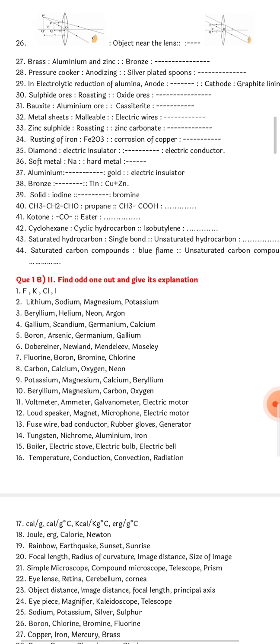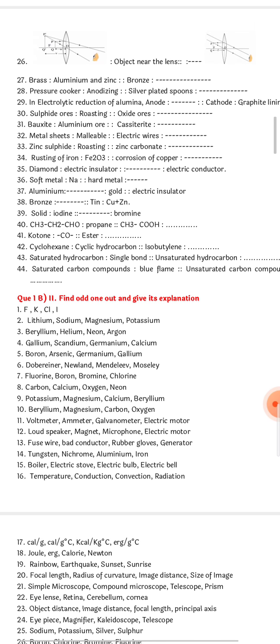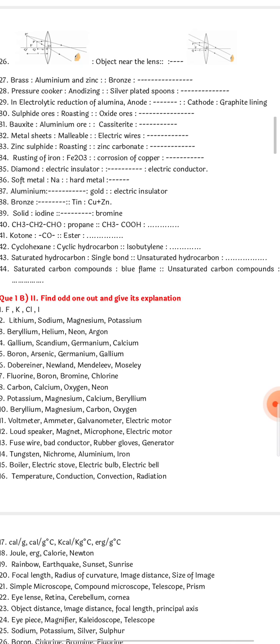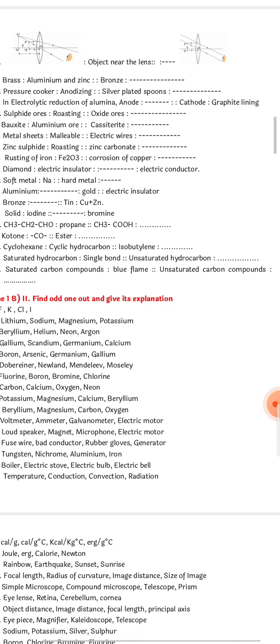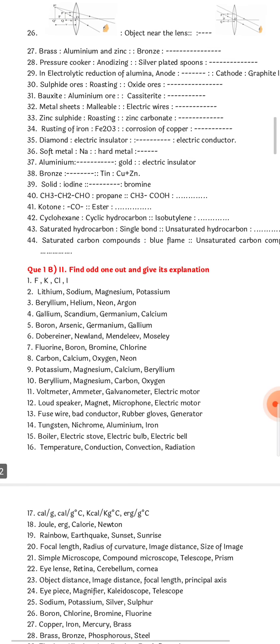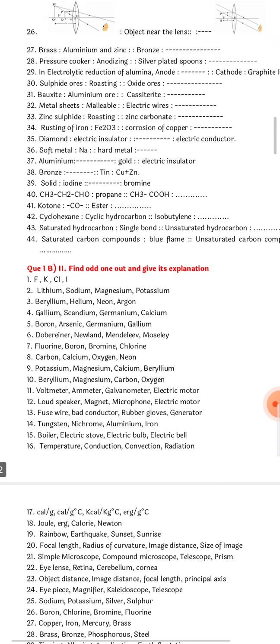Coming to question number 26, again image is given. So object near the lens. Object is placed near the lens. Whereas for the second image, you will write it as object is at focus. Object is at focus. Same. The previous question is twisted and asked in the form of a diagram. Okay. Coming to the next question.